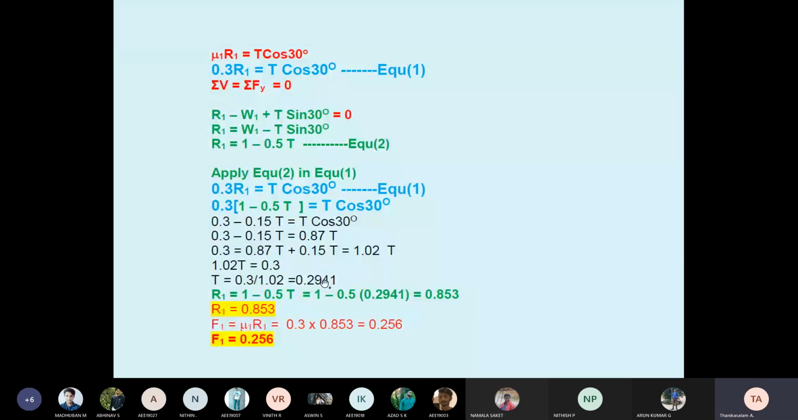Then T is applied in the equation again, equation 2. See here, equation 2: R1 equal to 1 minus 0.5 T. Therefore, 1 minus 0.5 T, the T value already calculated, 0.2941. So now R1 is calculated. Then we know F1. F1 equal to what? General formula, mu into R1, no? Therefore, mu into R1, mu already given 0.3, R1 you calculate F1.